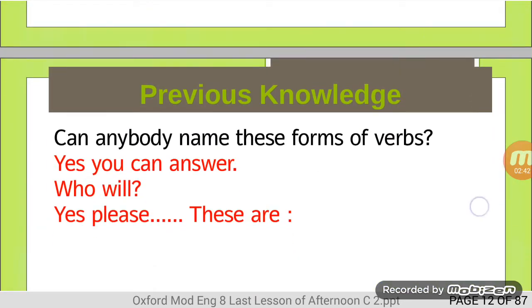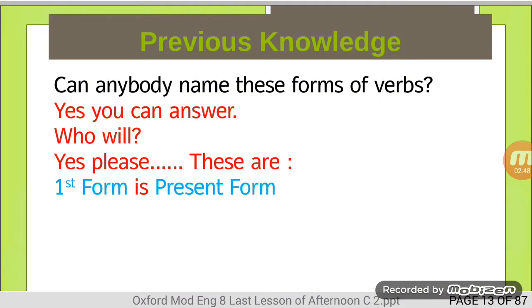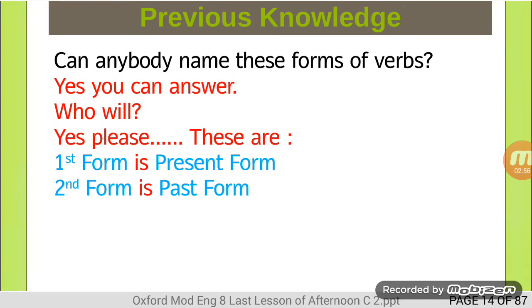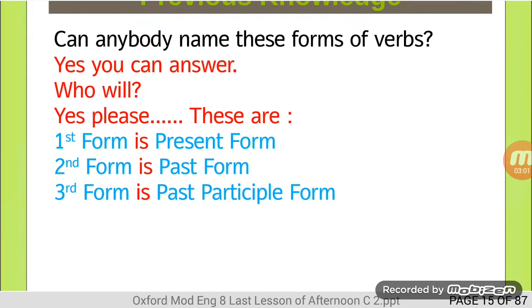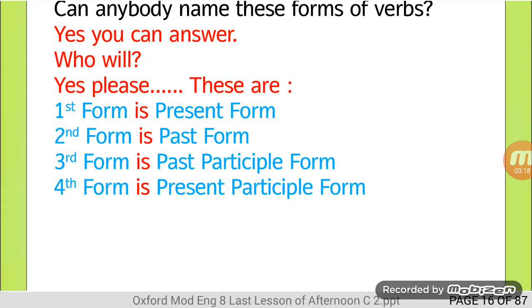Hurry up. Yes, these are 4 forms. The first form is here and it is called present form. The second form, what is the second form? It is past form. Yes. What is the third form? No, some students say future form. No, it is not future form. It is past participle form. Third form is past participle form. And what about the fourth form? It is present participle form, the main target of the lesson.